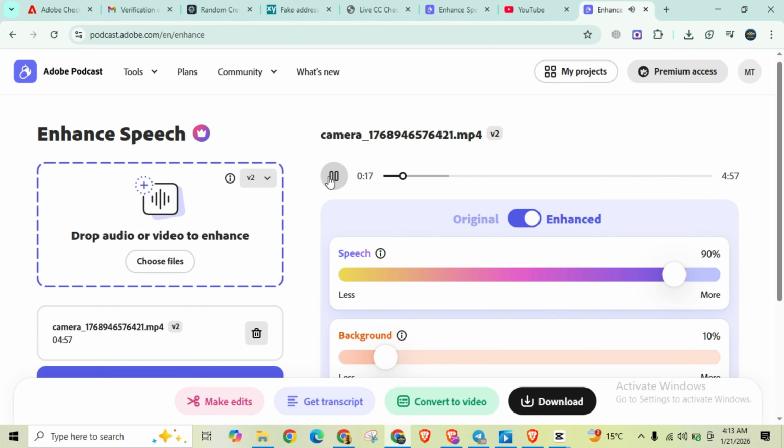You can see this. This is Adobe, and this is Creative Cloud Pro 4-month trial account. So how you can get this? First of all, you need to connect your VPN to